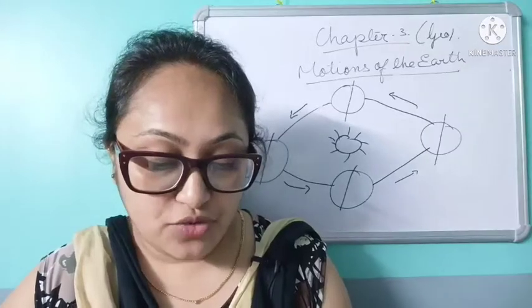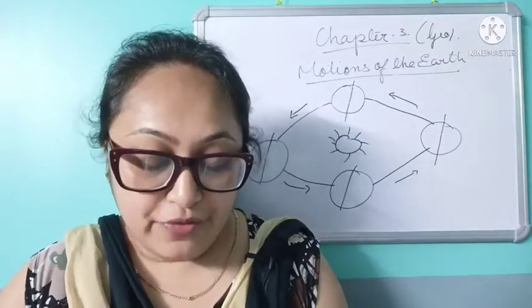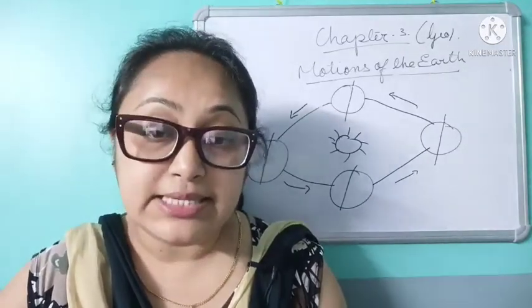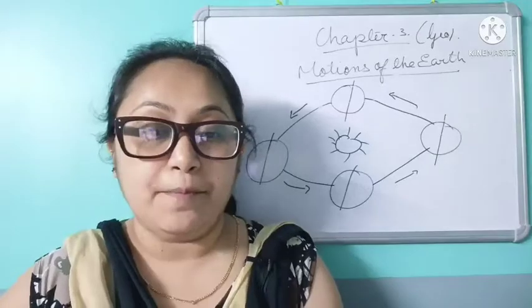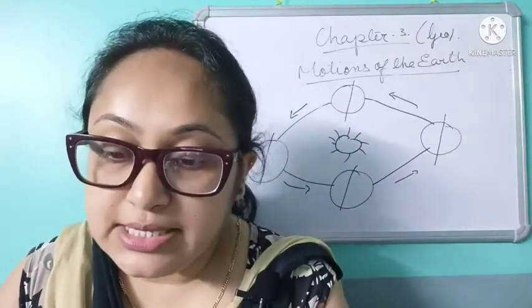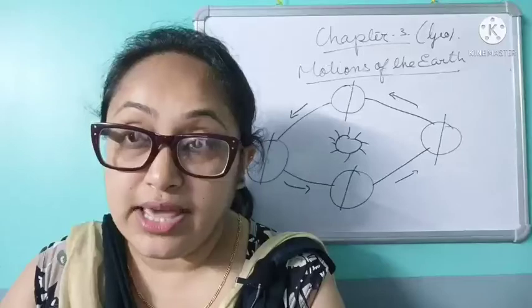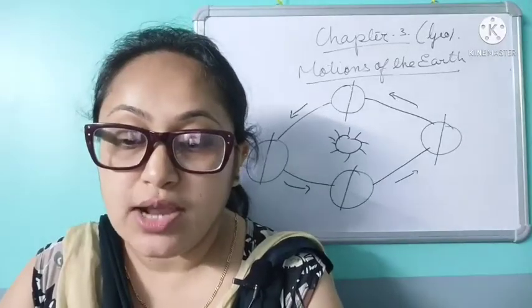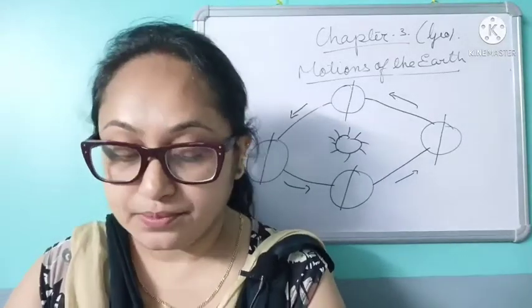The earth takes 365 days, 5 hours, 48 minutes and 56 seconds, that is about 365 and 1/4 days, to complete one revolution around the sun.